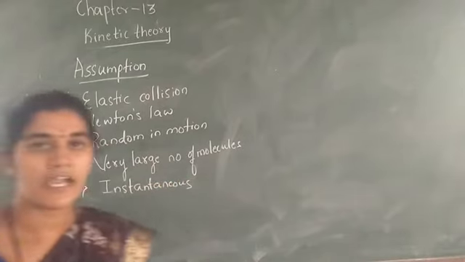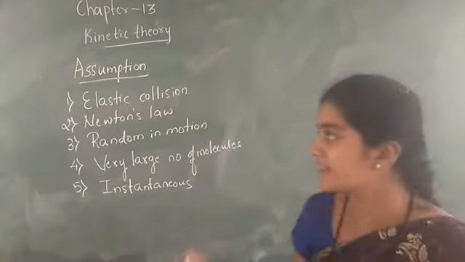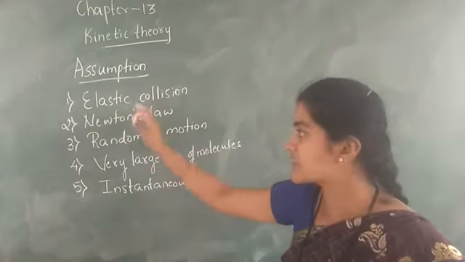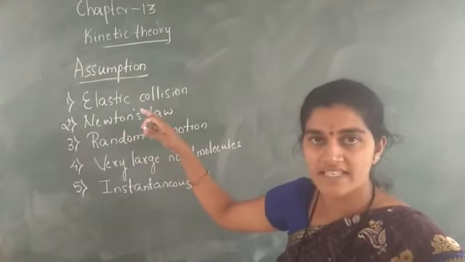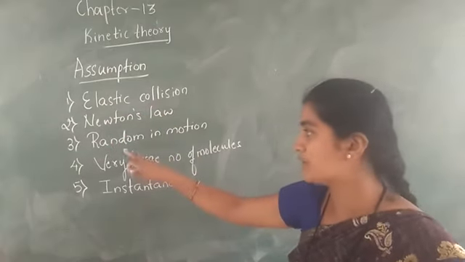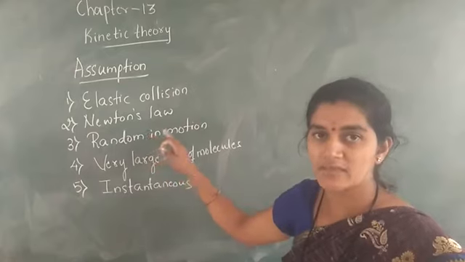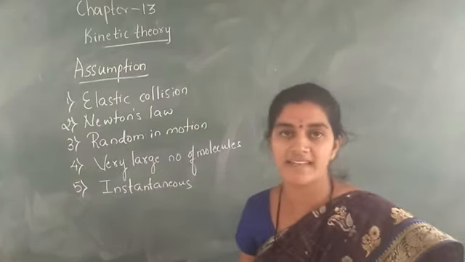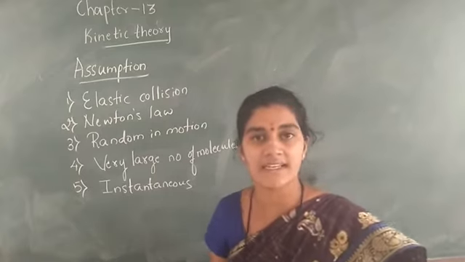These are some assumptions of the kinetic theory of gases. First, we are considering an elastic collision. The molecule can move in a straight line and it obeys Newton's law. It is always in random motion. It has a very large number of molecules and it is always at the instantaneous point.